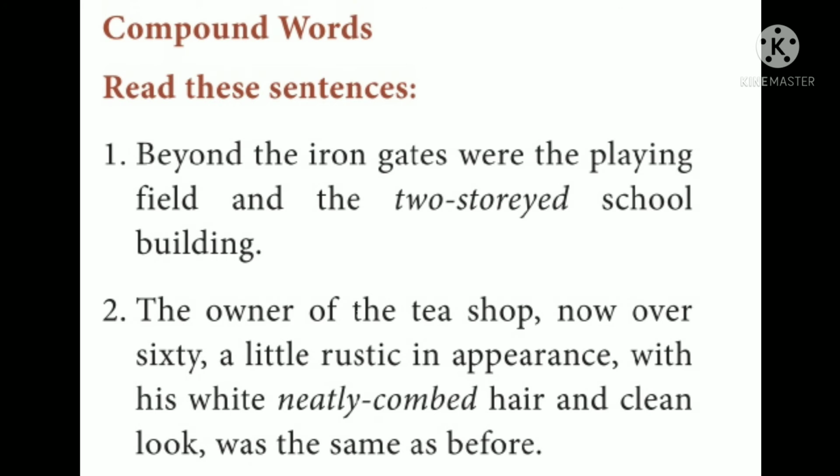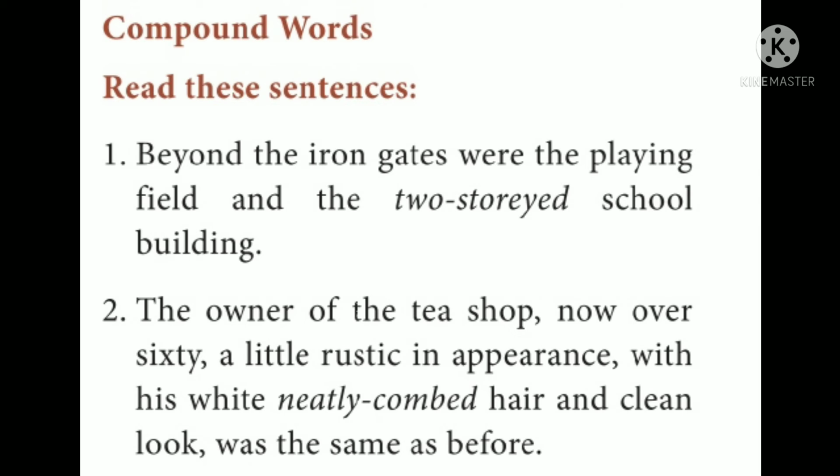Now, we'll look into the example sentences given in the textbook. First one: Beyond the iron gates were the playing field and the two-storied school building. Second sentence: The owner of the tea shop, now over 60, a little rustic in appearance with his white, neatly combed hair and clean look, was the same as before. Suppose we take the first sentence, the word that is italicized, two-storied, is a compound word. And in the second sentence, neatly combed. So these two words are examples for compound words.